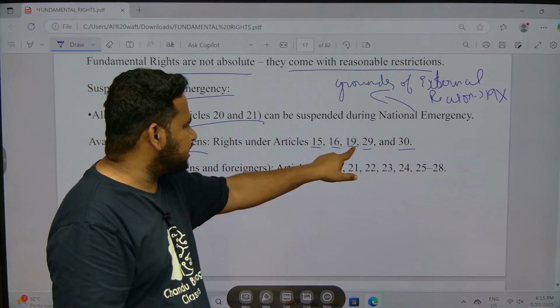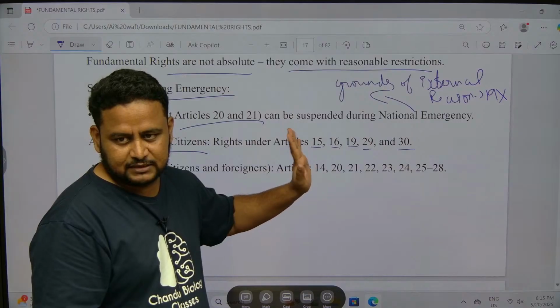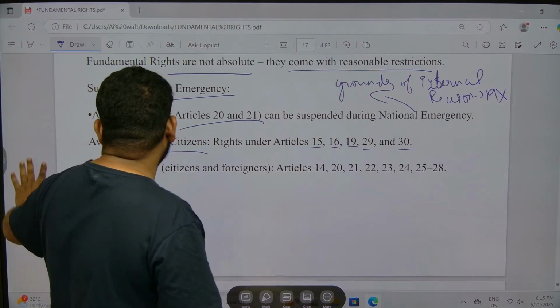Okay, but these fundamental rights are not available to foreigners. That much you remember. Clear? Okay, that's all about constitutional remedies.